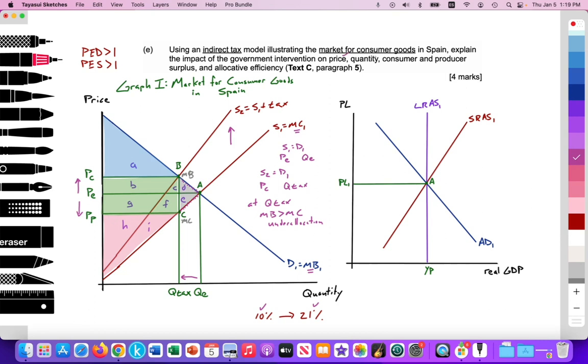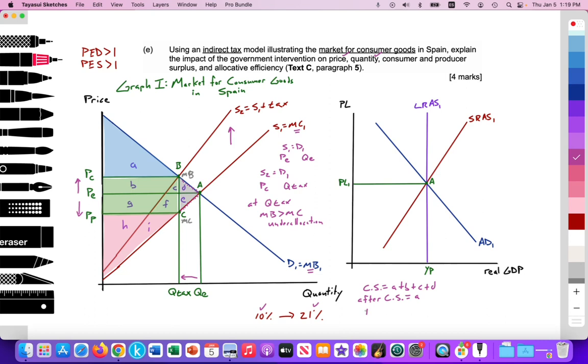So we've talked about price, we've talked about the change in quantity. Now let's discuss consumer and producer surplus. Originally, consumer surplus was equal to areas A plus B plus C plus D. Then consumer surplus after the government intervention is equal to just area A. So there's a reduction in consumer surplus, so consumers are worse off due to the increase in price.